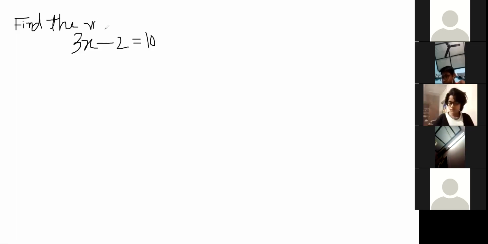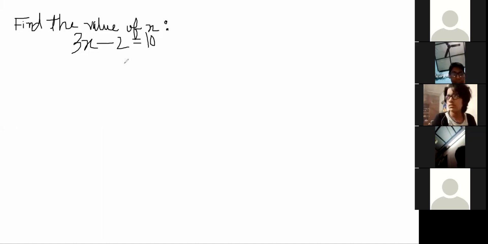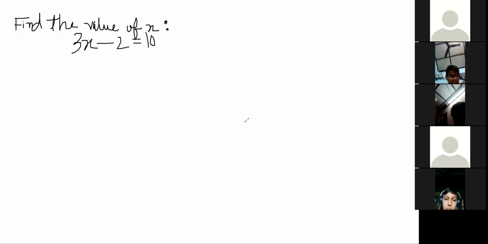Ayushman, I will ask you to verify: is the given equation a linear equation or not? So it is not a linear equation, because there is an equal sign and there is one variable. No, is the given equation a linear equation or not? Aryan, tell me, is the given equation a linear equation or not? The question which I have written on the screen.